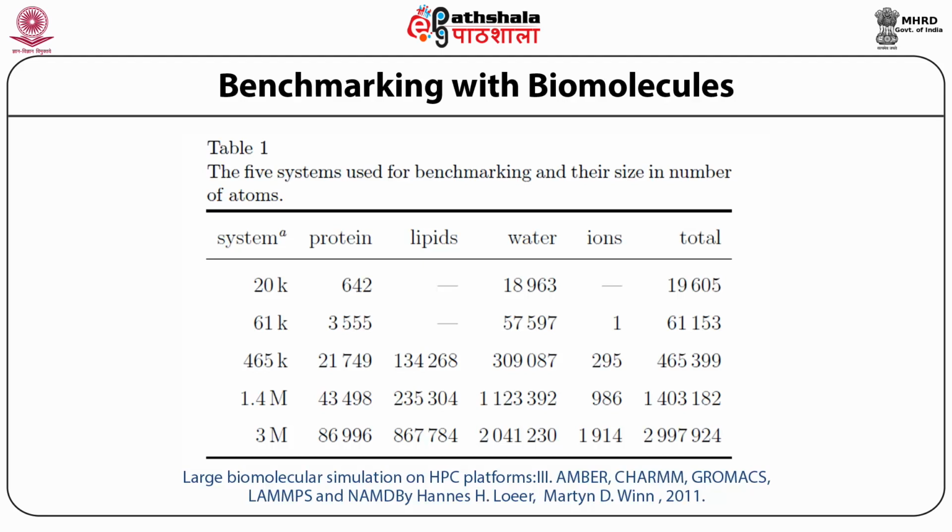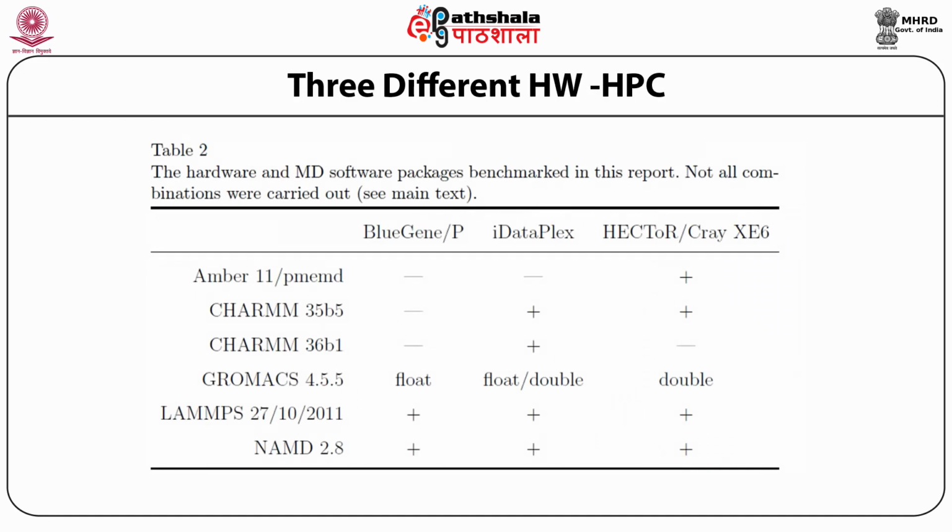Without lipids but having some water, the total number will be around 20,000. So one can roughly calculate, by knowing how many atoms and what amount of environment or setup we use, what our largest system will be. It could be a large protein with a huge number of total atoms. Now, how do they run with three different systems? So let us go to that.